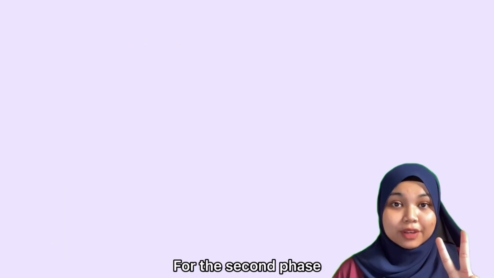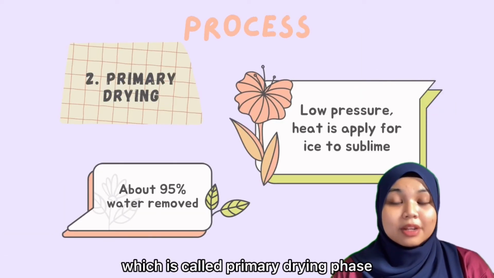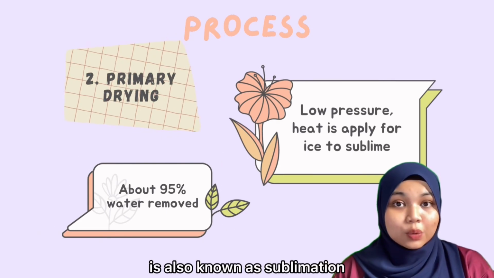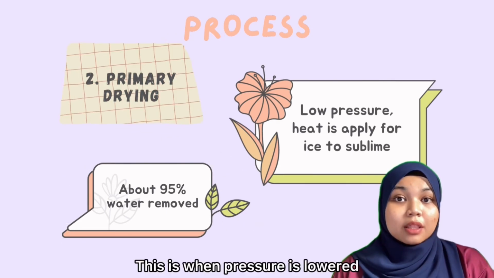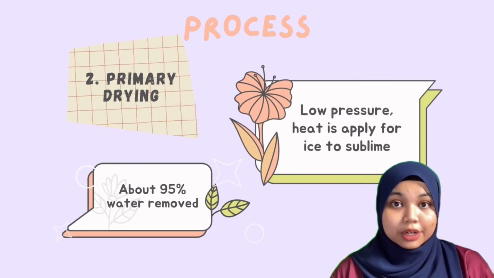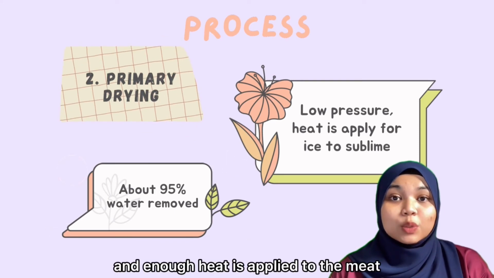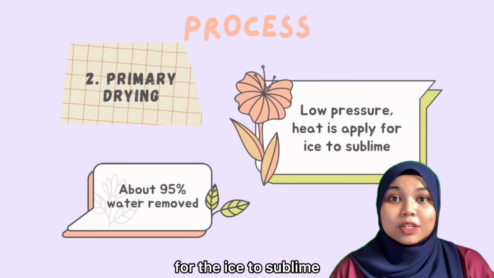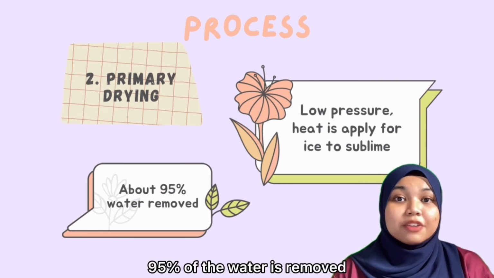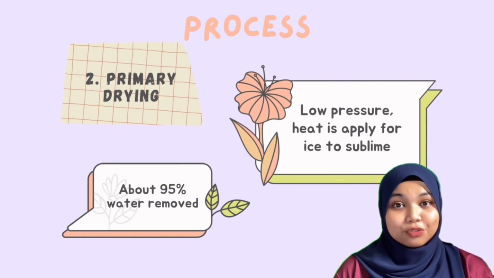For the second phase, which is called primary drying phase, also known as sublimation. This is when pressure is lowered and enough heat is supplied to the meat for the ice to sublime. In this phase, 95% of the water is removed.